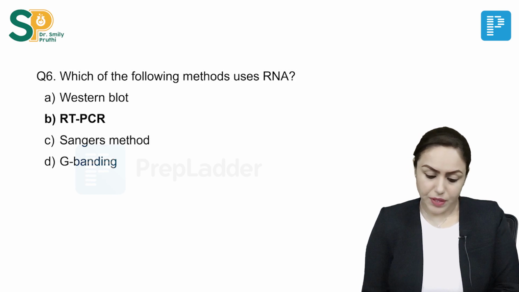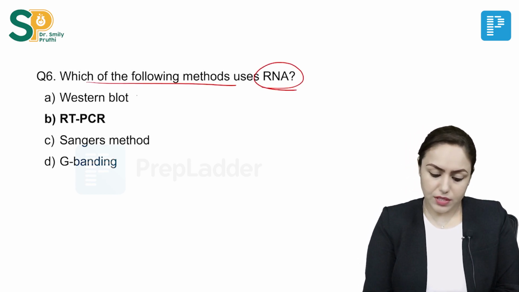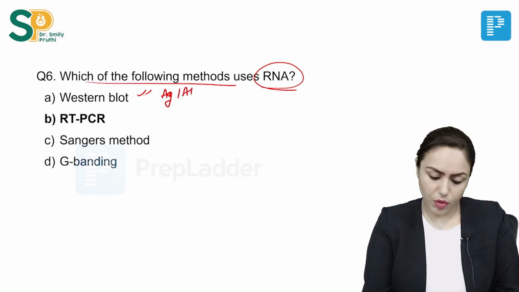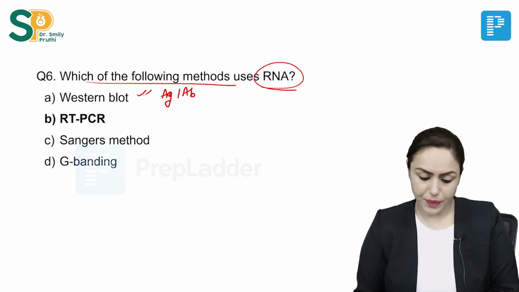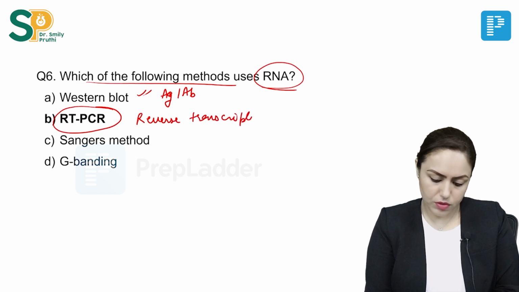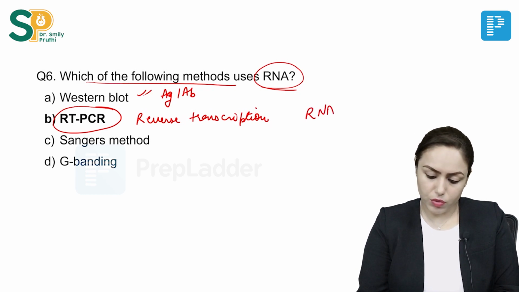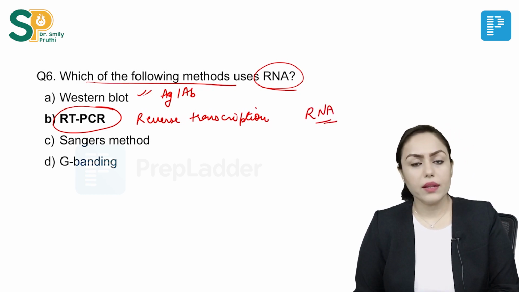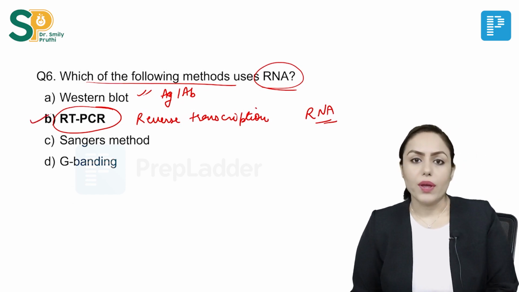Question number 6. Which of the following methods uses RNA? Western blot is given as one of the options, that uses antigen and antibody. There is an antigen antibody reaction. It is also called immunoassay. RT-PCR is reverse transcription PCR, where the first molecule taken is RNA. So, RNA is used in RT-PCR and that is the answer, right?